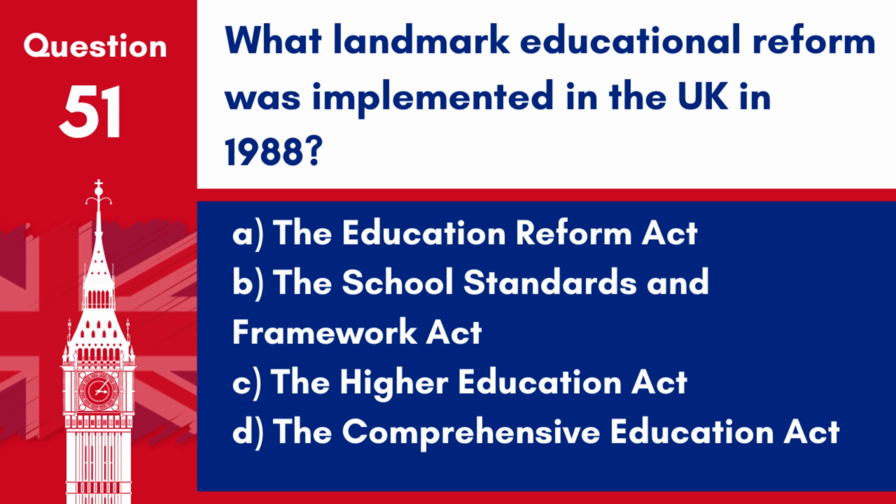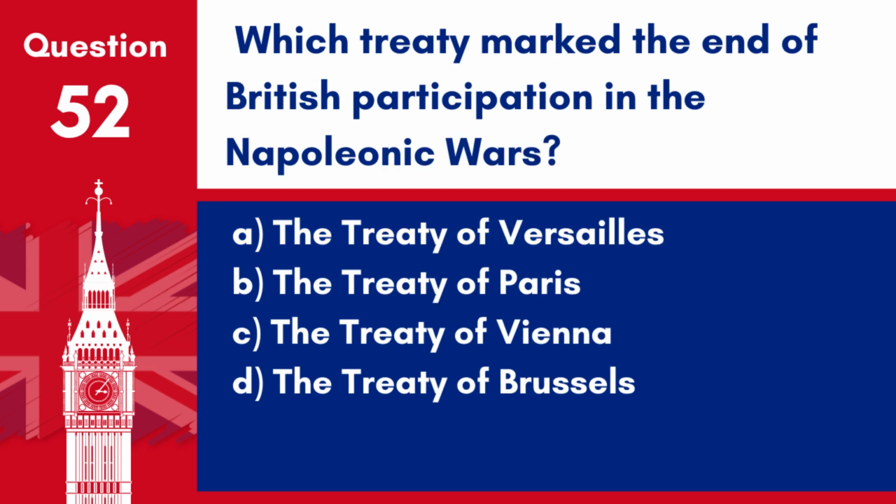Question 51. What landmark educational reform was implemented in the UK in 1988? A. The Education Reform Act. B. The School Standards and Framework Act. C. The Higher Education Act. D. The Comprehensive Education Act. Answer: A. The Education Reform Act. The Education Reform Act of 1988 introduced major changes to the education system in the UK, including the introduction of the national curriculum.